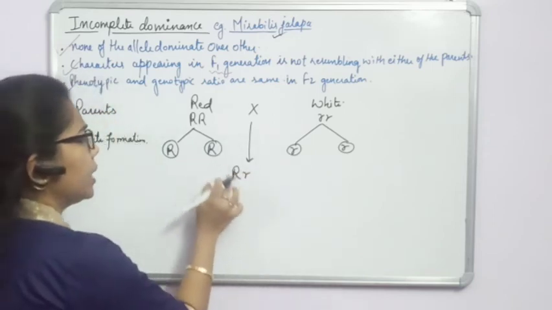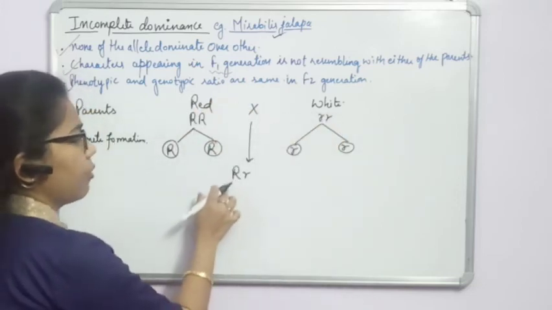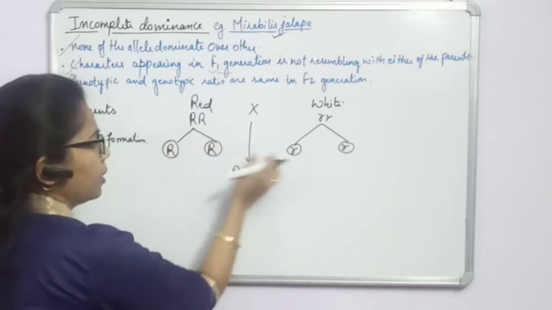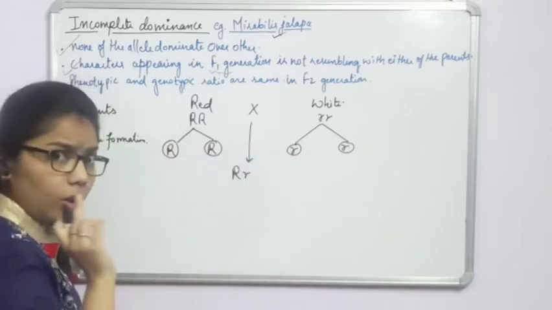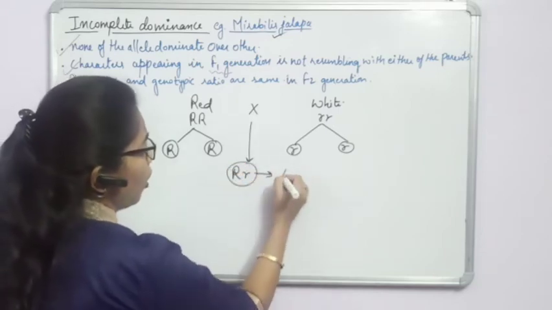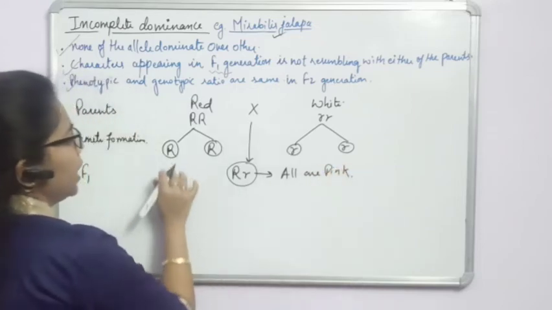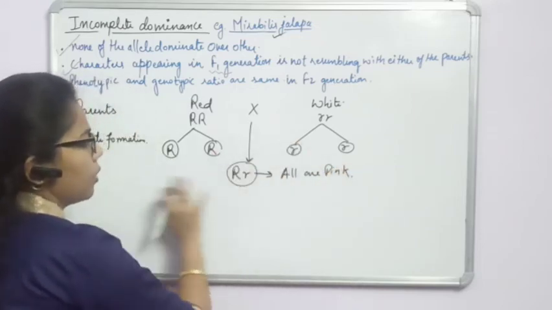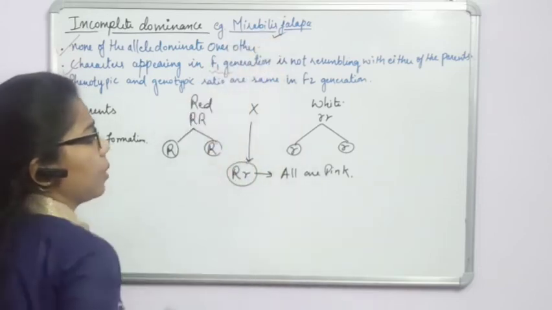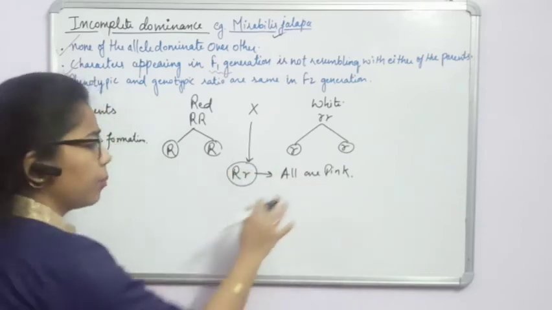So it is different from both of the parents. This F1 has characteristics from both the parents, some from here and some from there, but they are not showing it here. So what will it form? All are pink. In the F1 generation, if I make the cross here, we will get all pink in color. So the Mirabilis jalapa plants in the F1 generation will all have pink color.